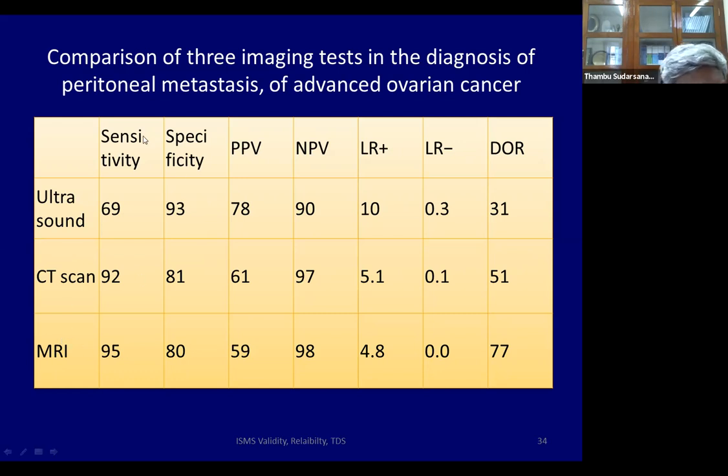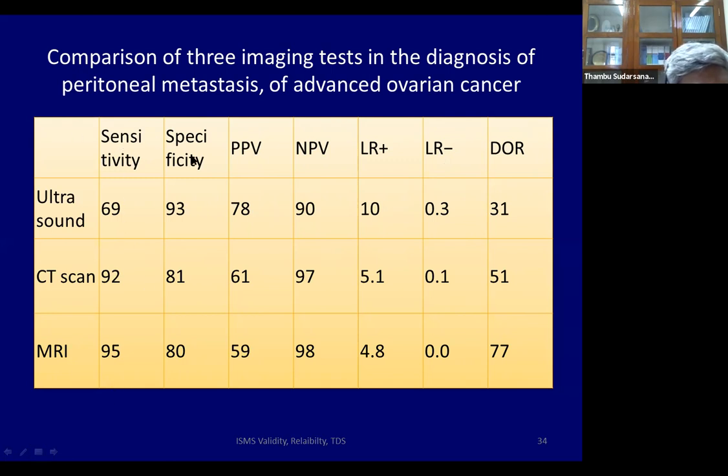And for each of these, they have reported sensitivity, specificity, positive predictive value, negative predictive value, likelihood ratio positive, likelihood ratio negative test, and a new test, diagnostic odds ratio. The next 10-15 minutes, I'm going to talk only about these. So don't get worried about these. We'll talk about each in detail.